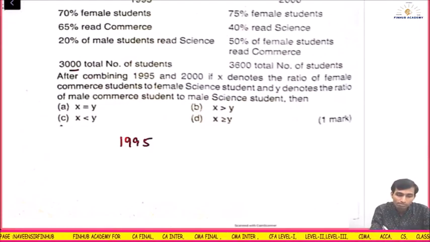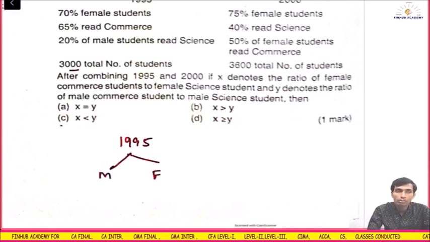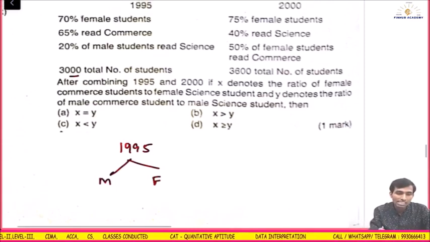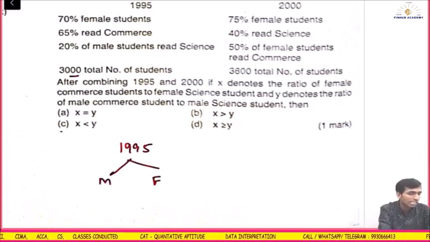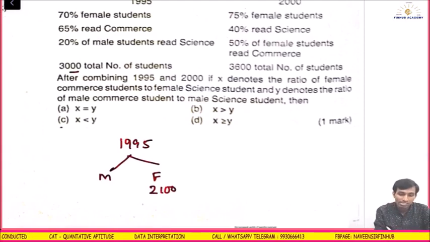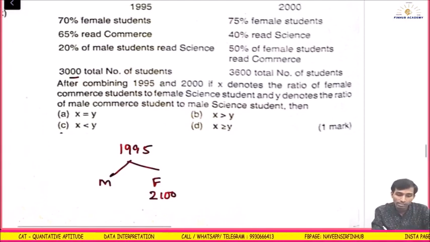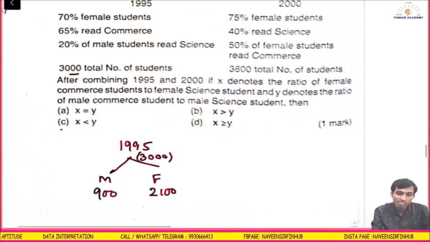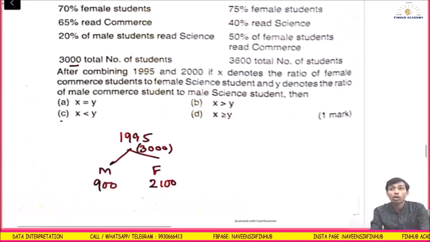1995, male, female. So I'm calculating this. See what is given. 70% are female students. Total number of students is 3000 into 70%, 2100 is female. That means out of 3000, 2100 is female, means 900 is male. 65% read commerce.